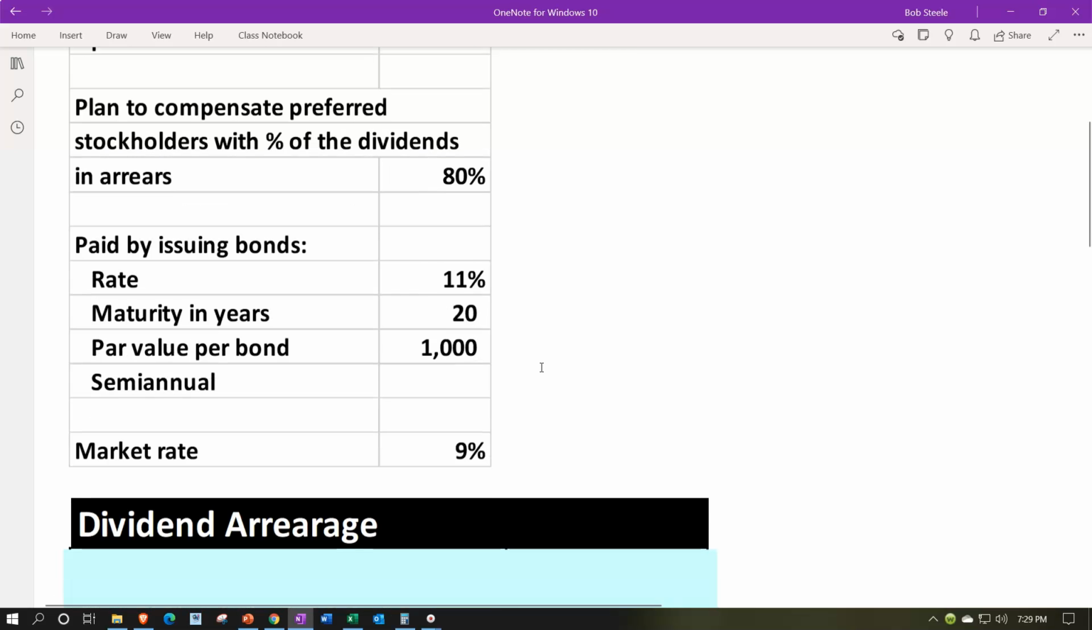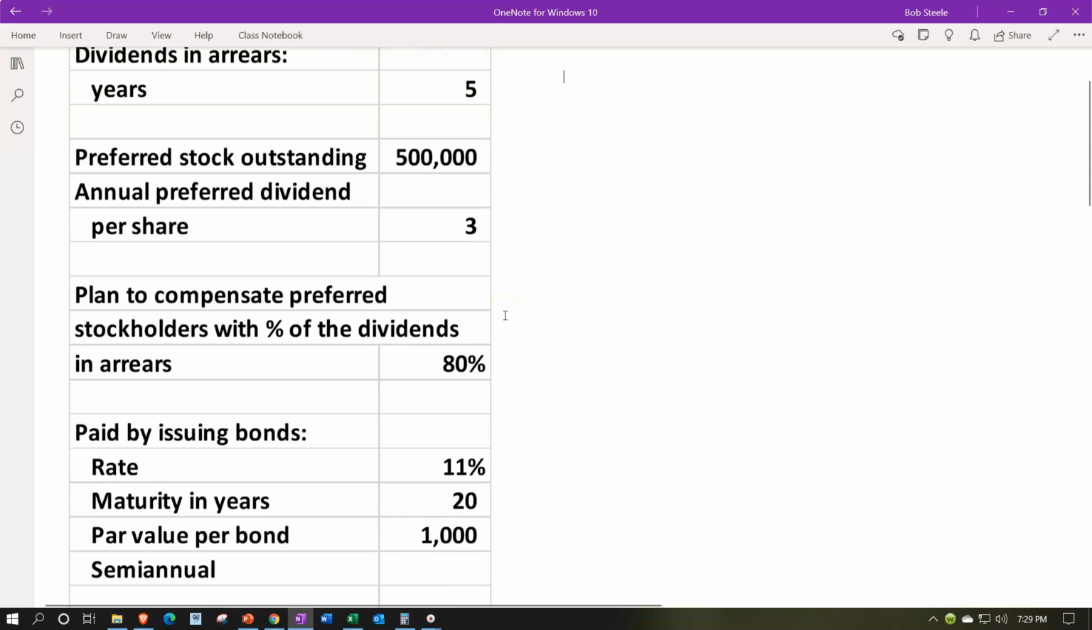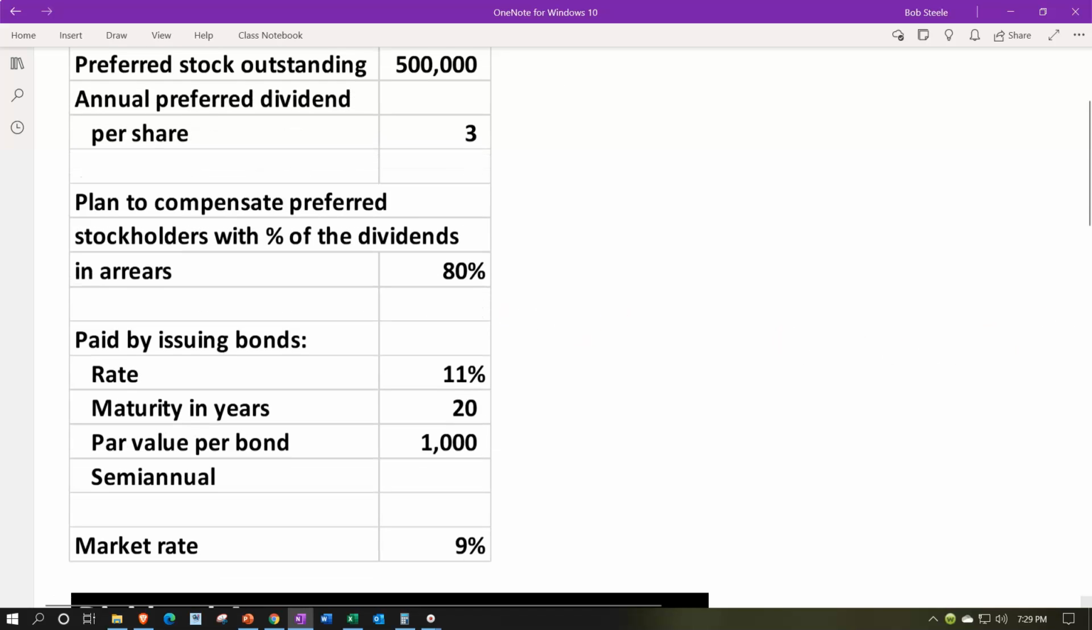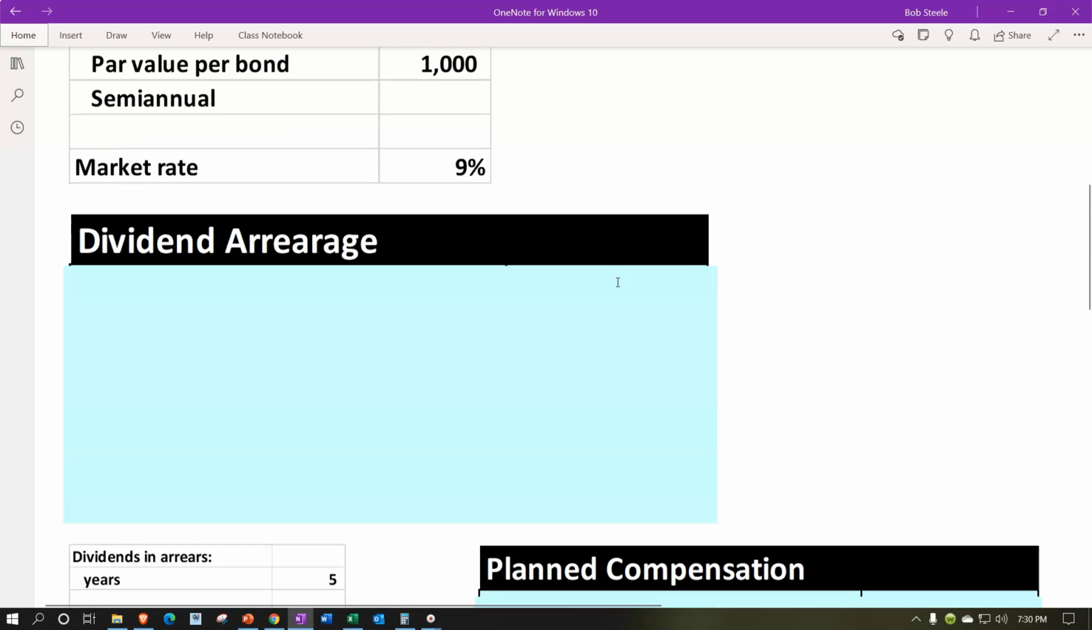And the bonds, then, we're going to have to calculate the bonds, which is always good times. Paid by issuing the bonds, the rate is 11%, maturity is 20 years, and the par value per bond is going to be $1,000. They're going to be semi-annual. Market rate is going to be the 9%. So we're going to have to value the bond and then think about how many bonds we're going to have to issue in order to pay off 80% of the outstanding dividends that are in arrears, or the arrearage or whatever. So we're going to go down here.